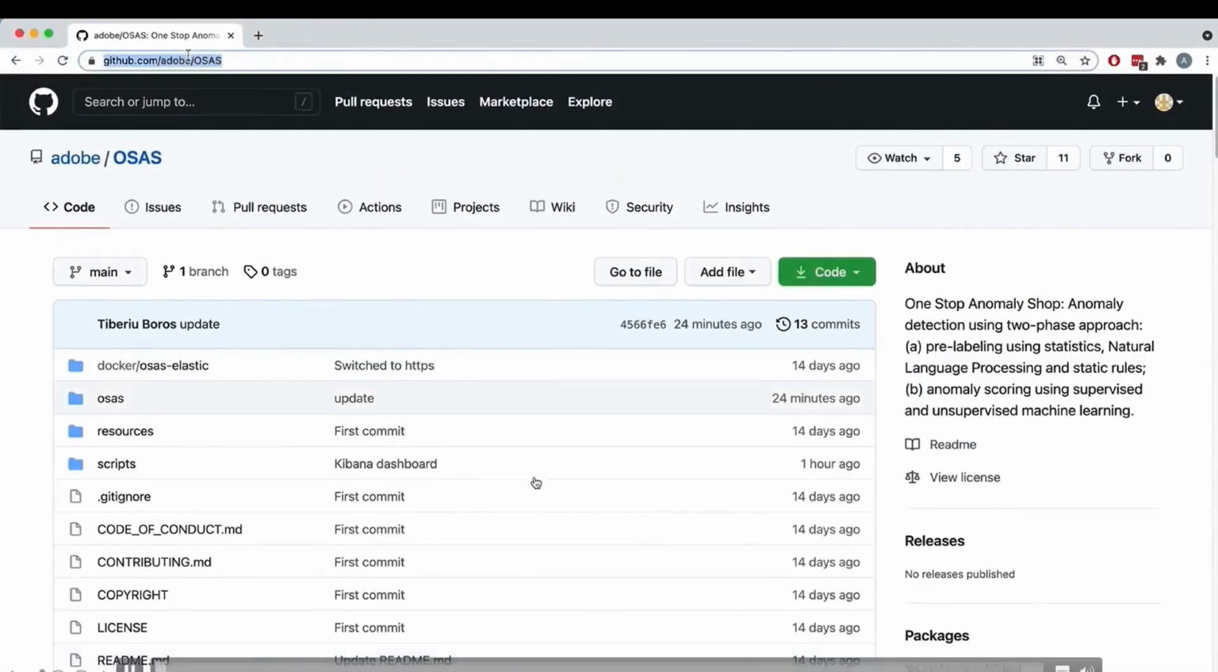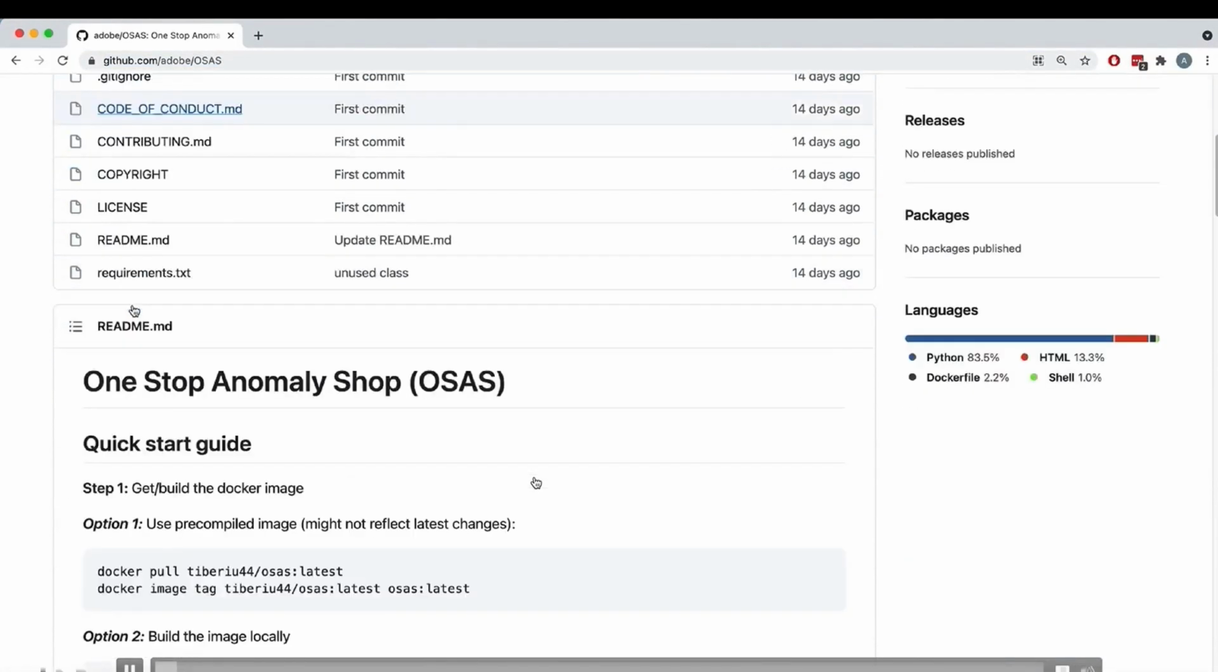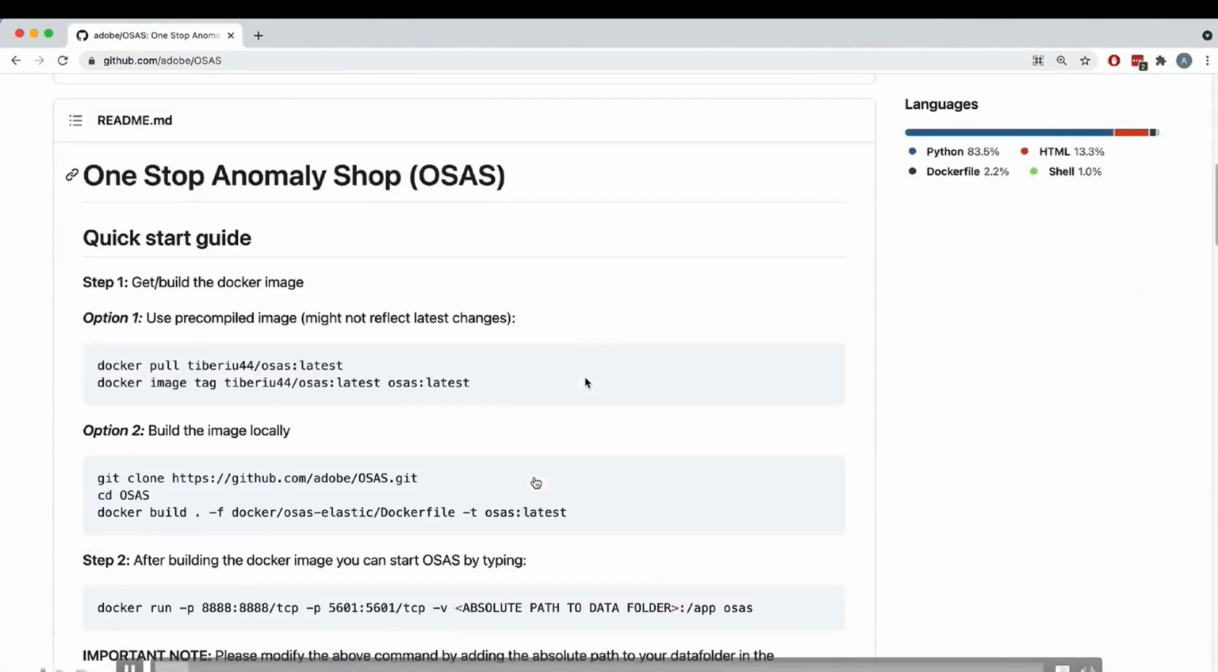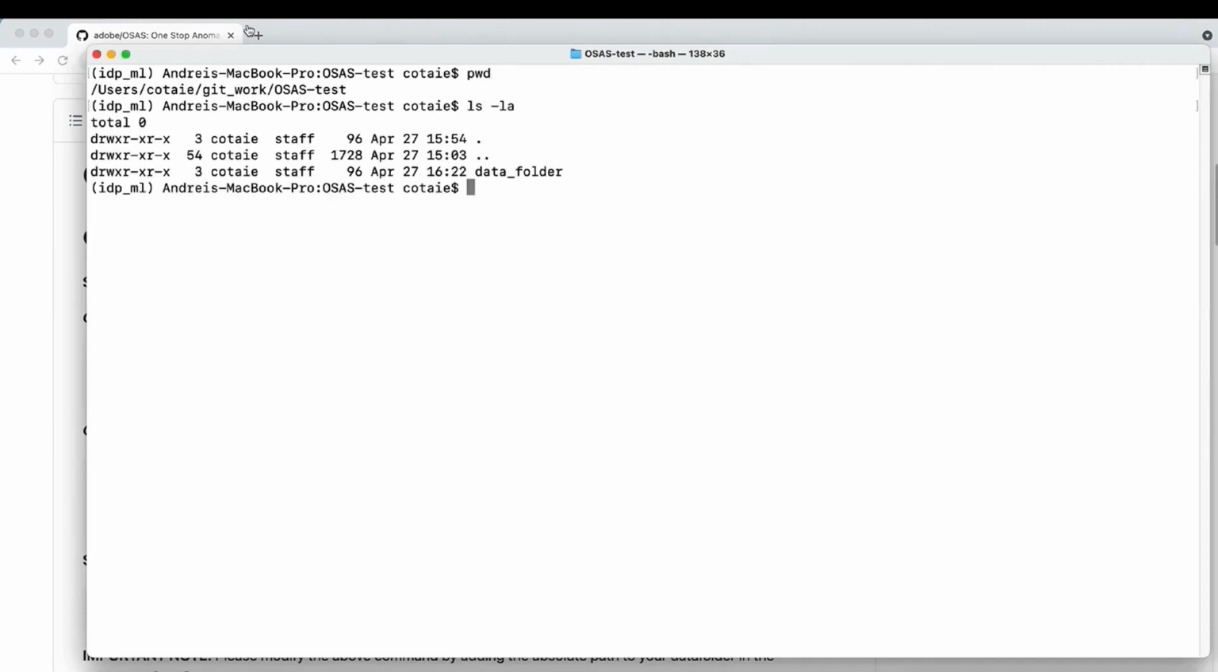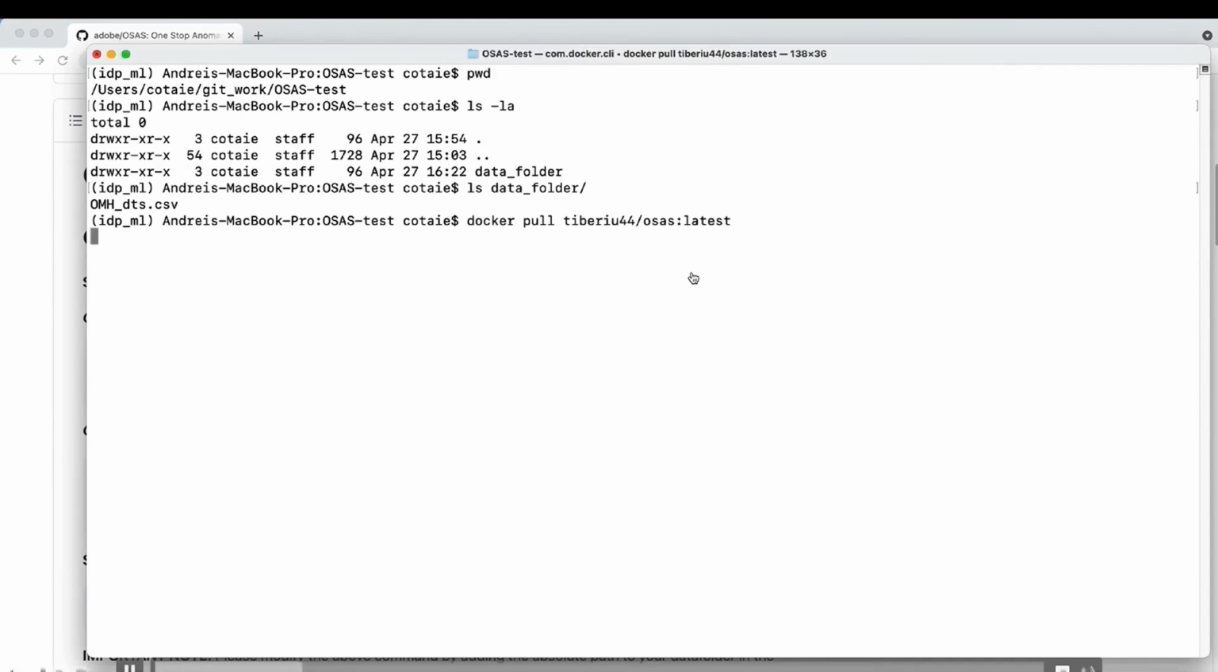Cool. So, starting from our Git repository, there are 2 ways you can actually start with OSAS. One is to use the precompiled image, or secondly, you can actually build it locally. You can also use directly the OSAS scripts without the Elasticsearch or the OSAS web interface if you choose to do so. Now, this is my working place. Basically, here I have a data folder where I have my data set. This data set was already prepared with me and has inserted some malicious commands, especially for this POC.